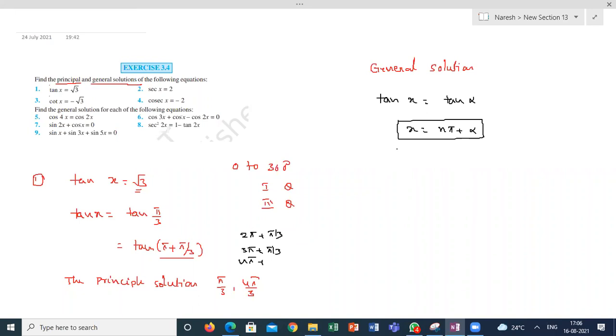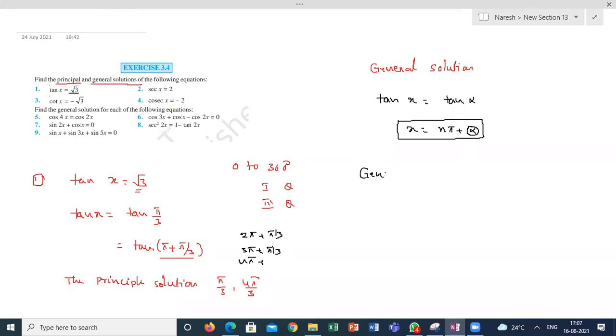Is it the same for sine too? Sine is also similar, but with a plus or minus, where n is an integer. So cos and secant will also be the same? Cos and secant are a little different, I have to check. The expression is the same, but the angles will change for different values here.